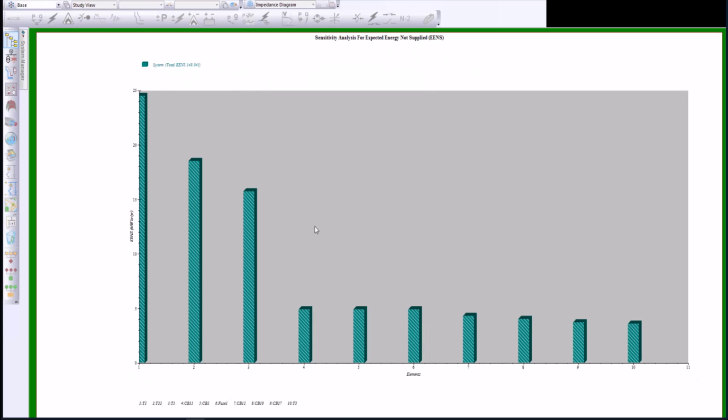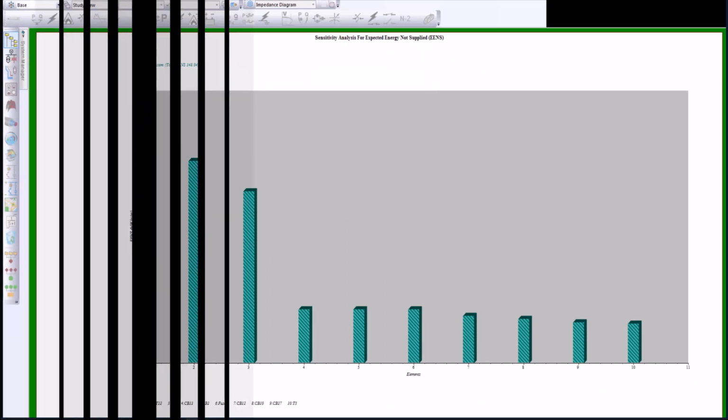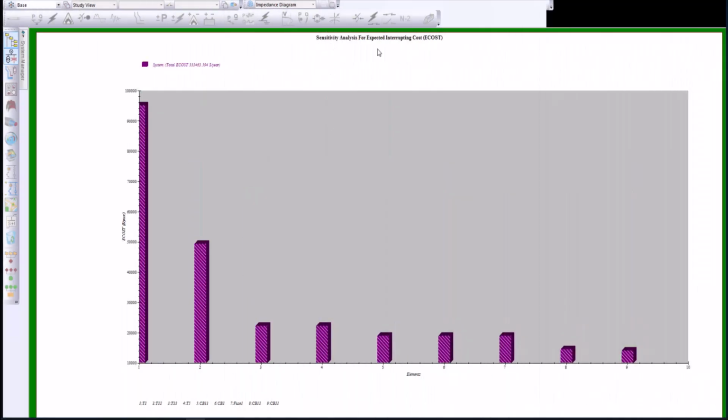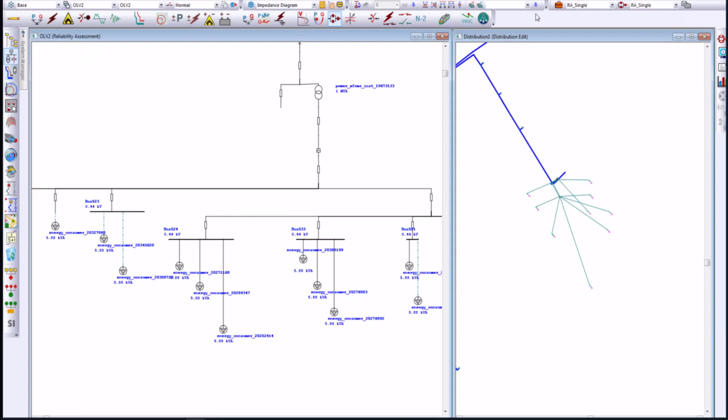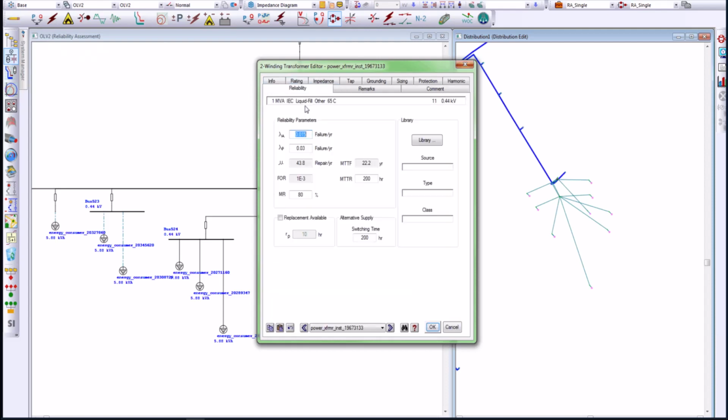This is shown per device, the sensitivity analysis for expected energy not supplied. Here's the plot for expected energy cost. So you can see T2, T22, T23, each ID is signified on the x-axis. It's the element cost and the result on the y-axis. And again, we can see this on the one line or the GIS view. In the other examples, we were either on the one line or GIS, but they are in sync, and any calculation study can be run on either view, and you can assess them on the one line or the GIS system.